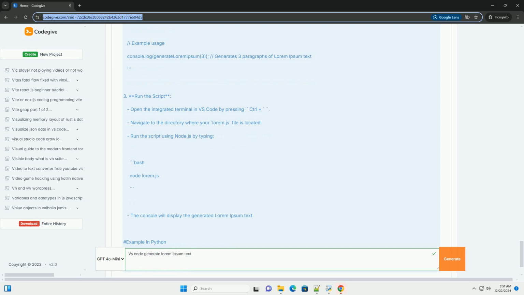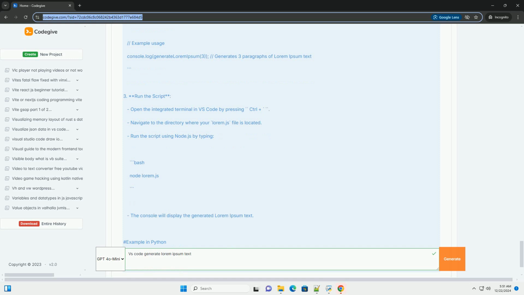Click on the extensions view icon, or press Ctrl plus Shift plus X. In the search bar, type Lorem Ipsum Generator. Find the extension in the list and click on the Install button. 3. Using the extension. After installation, you can generate lorem ipsum text.